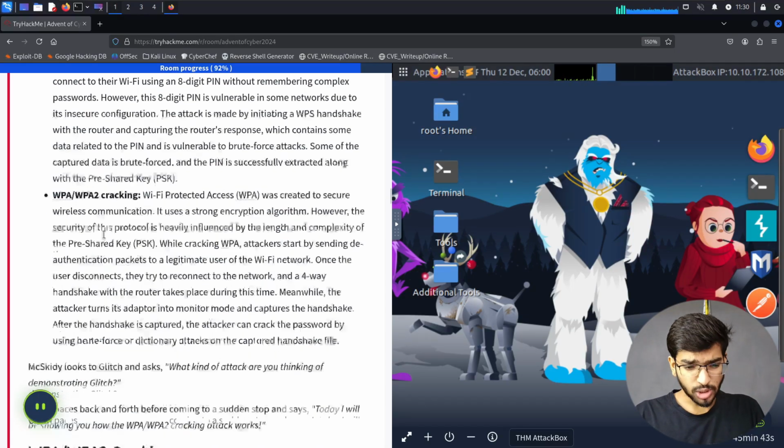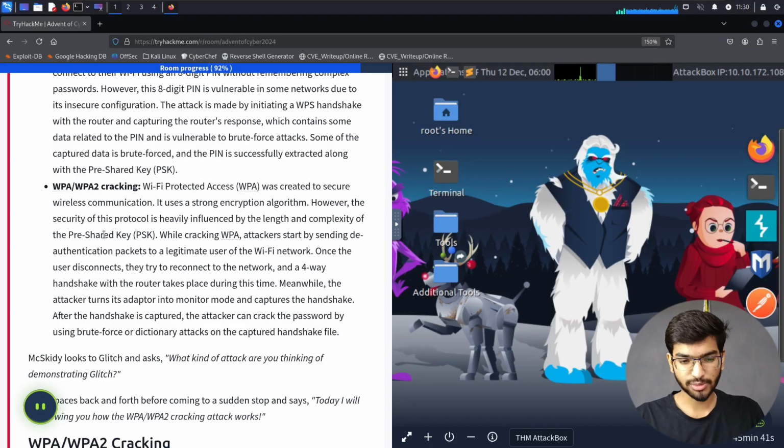Now, which was actually built for easy access for the users to log in, but unfortunately, it was also an easy way for an attacker to get into the network.